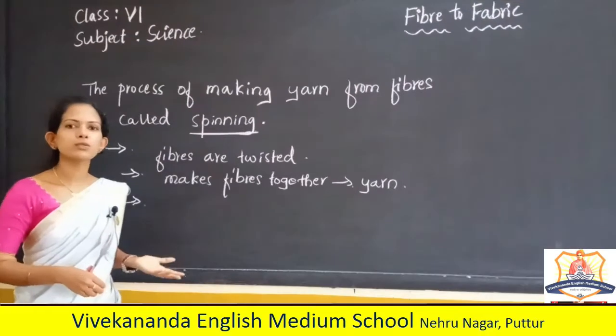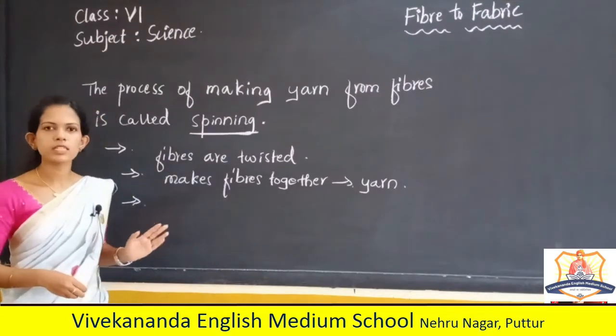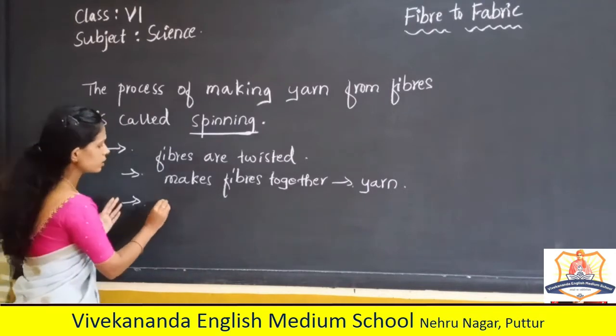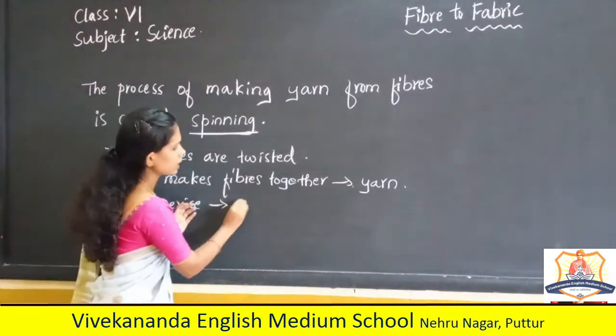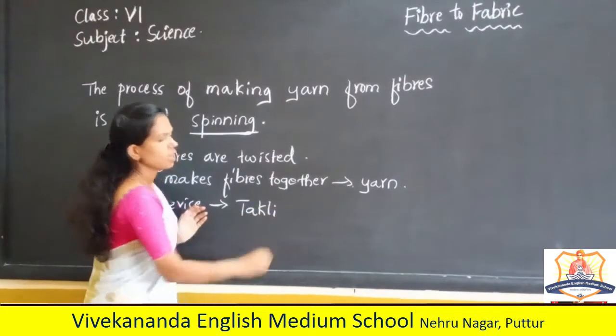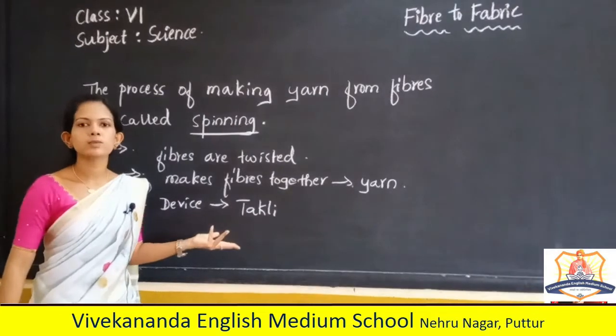The device used for spinning is the takli. This is also called a hand spindle.